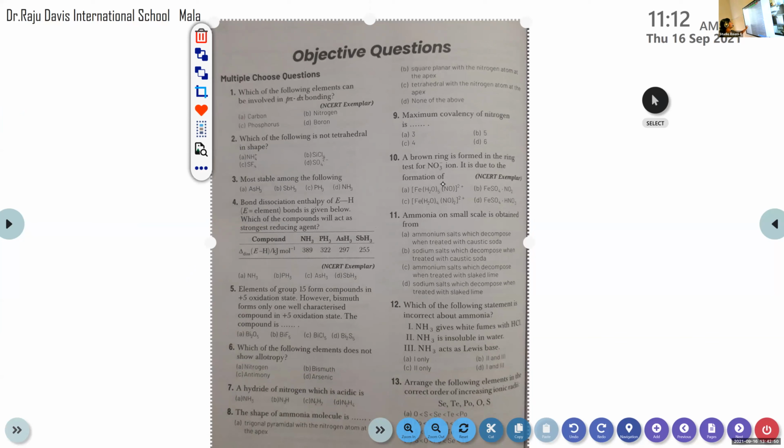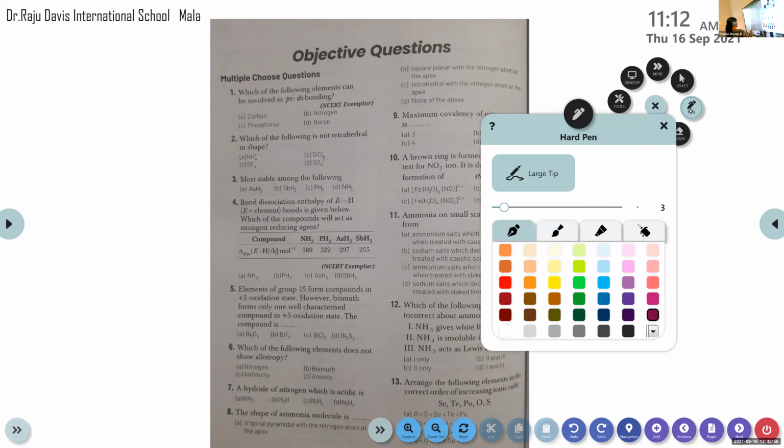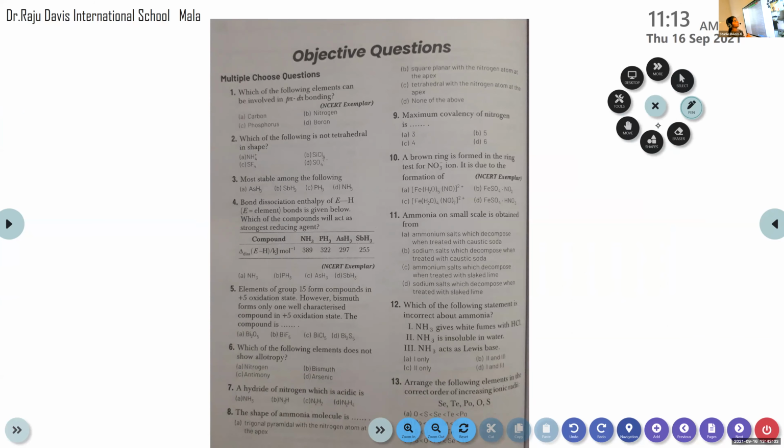So which is the correct answer? Which of the following elements can be involved in p-pi d-pi bonding? Option A, carbon. Option B, nitrogen. Option C, phosphorus. Option D, boron. You have to remember that the elements in the first period, they do not have d orbital. Only if d orbital is present can it be involved in p-pi d-pi bonding.